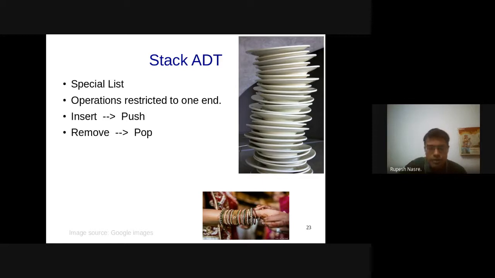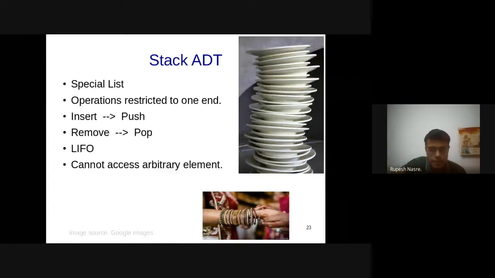And these are quite specific to the stack ADT. And as I was mentioning, the last person in has to be the first one to come out. So the last plate in has to be the first one to get removed, and so on. So this is called last in, first out. You can as well call it first in, last out, but I have not seen that nomenclature being used. So it's the LIFO property that gets satisfied by this stack. And by and large, we cannot access an arbitrary element, right? If you want to access an arbitrary element, why do you need a stack? You can as well go for a list or an array.